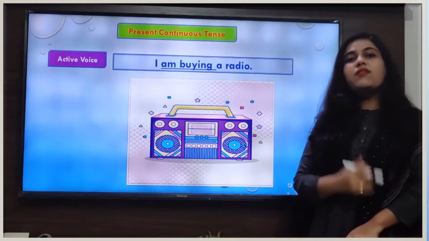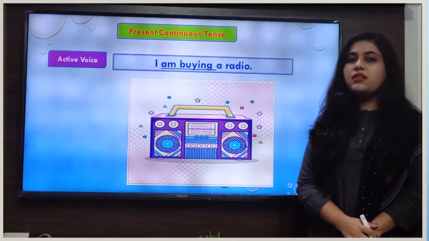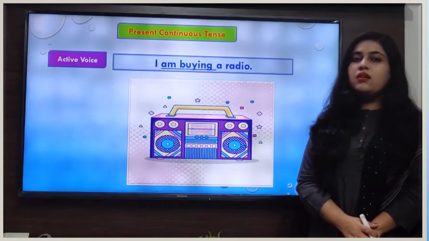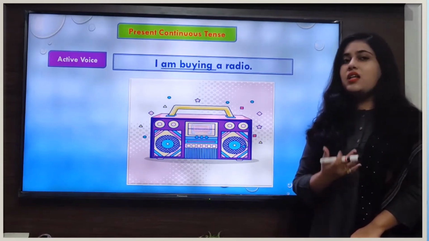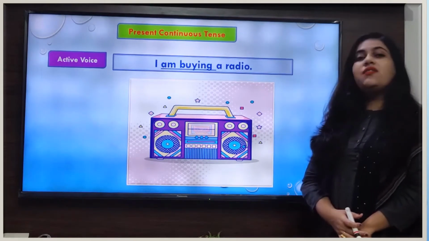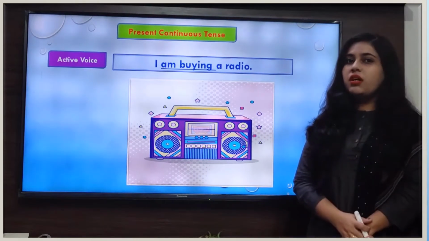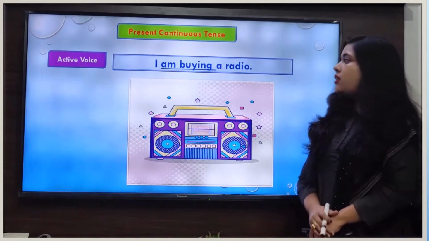So if we have a sentence in present continuous tense, how will we change that sentence into passive voice? We will follow the basic rules as we have done before. First of all, we will identify the subject, object and verb in the sentence. So in this sentence we have already identified the verb here.